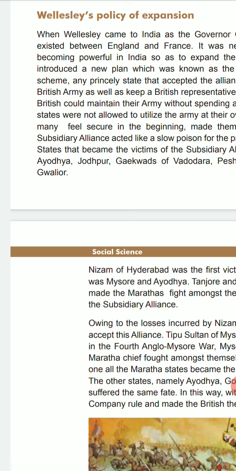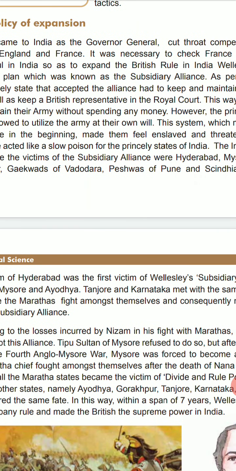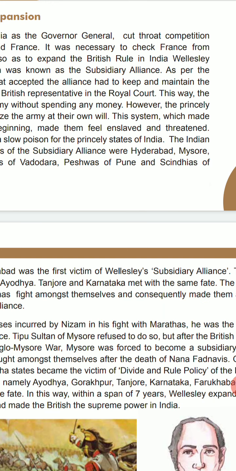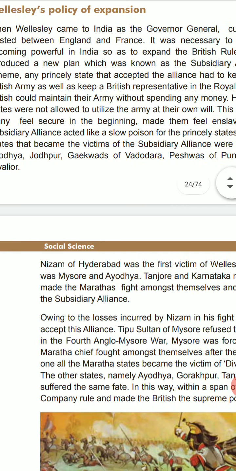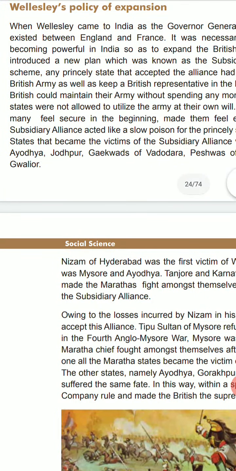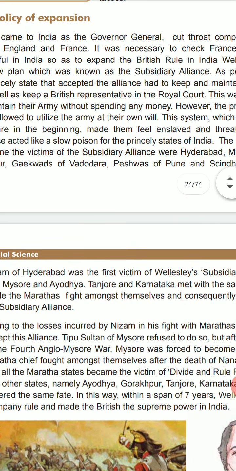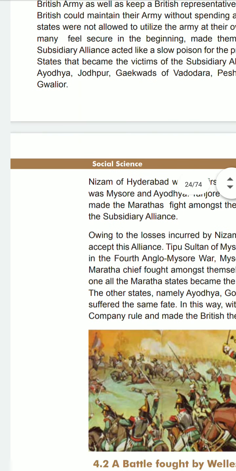The Subsidiary Alliance acted like a slow poison for the princely states of India. The Indian states that became the victims of the subsidiary alliance were Hyderabad, Mysore, Ayodhya, Jodhpur, Gaikwads of Vadodara, Peshwas of Pune, and Sindhyas of Gwalior.